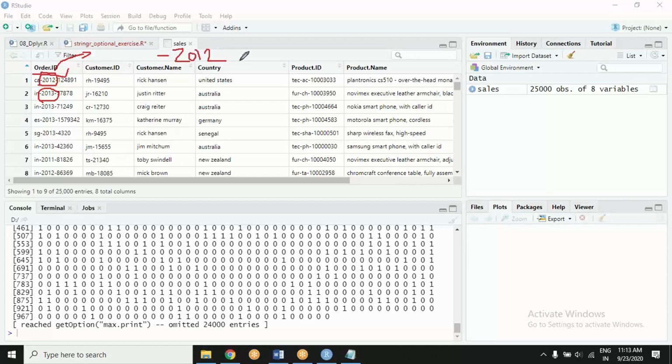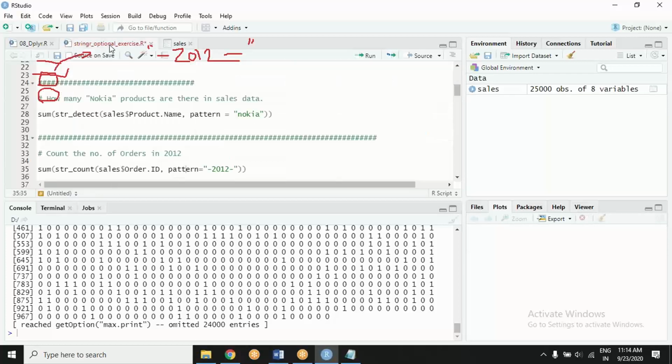Why? Can you think of it? Why are these hyphens important? What if I omit this hyphen? What can go wrong? Why have I included these hyphens in my pattern? Product ID, I am not talking about product ID. I have mentioned the column order ID, no? In my command, the order ID is already written. I am checking only in the order ID column of the sales dataset.